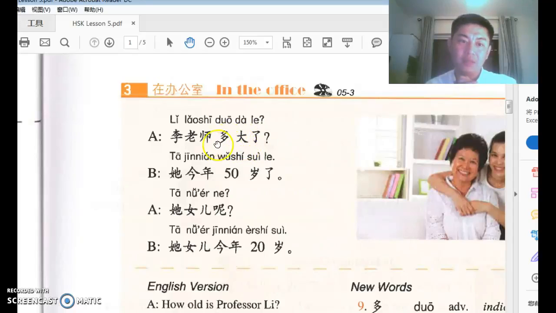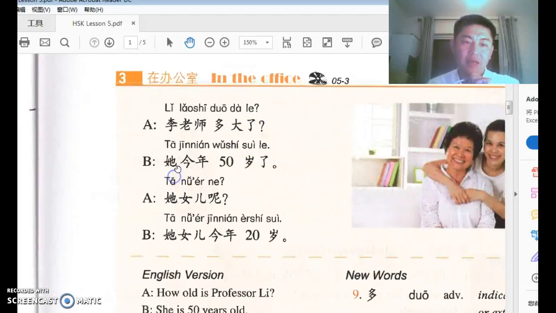So how big is 李老师? 老师 is teacher, 李 is the surname. And we always use surname before title. So how old is 李老师? 了 again soft. B says 她今年50岁了. 50 years old. This year she is 50 years old.